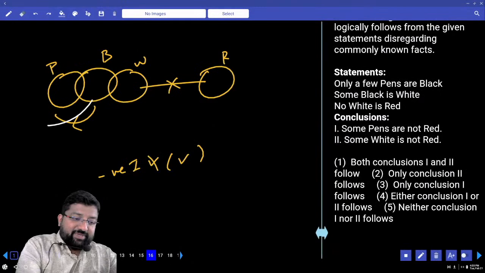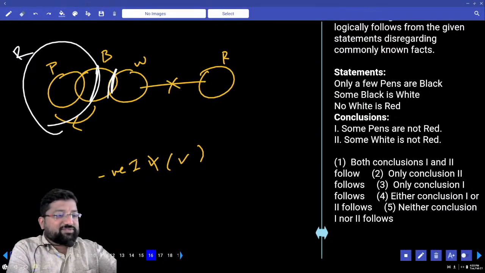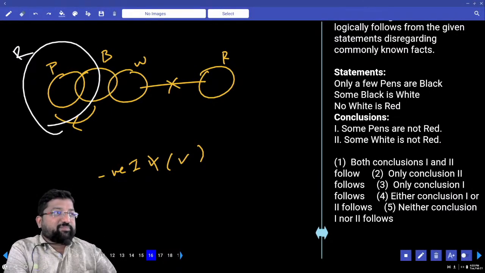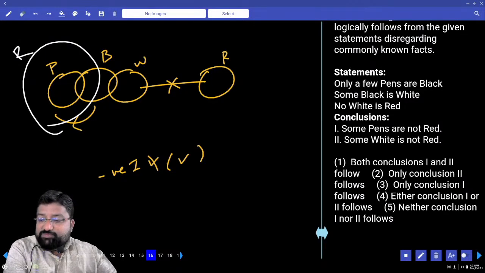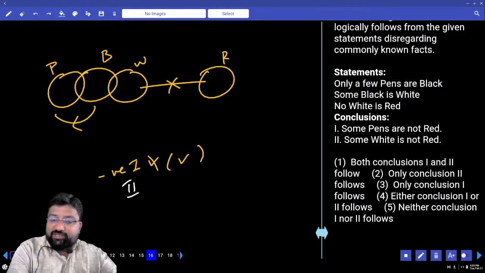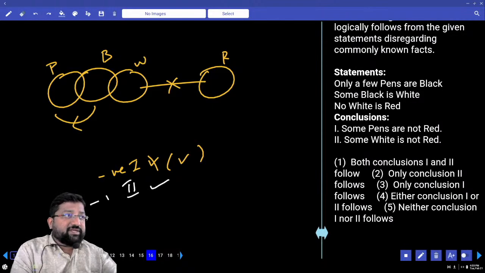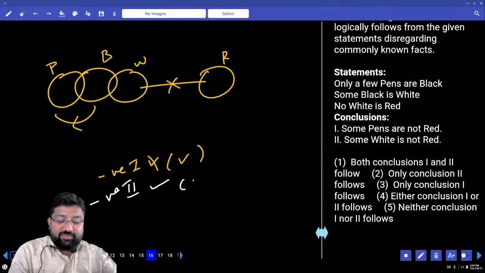Like small children, drawing pen like this, white, red, red and white should not touch each other, red boundary is here, white boundary is here. Please don't do these things. Can't you just look with your both eyes and decide whether I can draw red around this pen or not? Simple, do that. You are no more kids. Second conclusion is what? Some white are not red. Right, but negative. What is the complementary? All white are red. Can white go and touch red? Impossible. So what's the answer? Only 2.